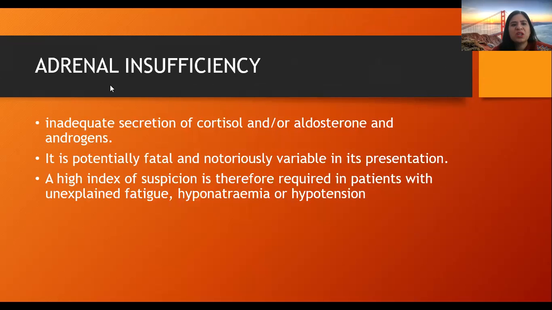So a small introduction about adrenal insufficiency is that there are inadequate amounts of cortisol and/or aldosterone and androgens. So any kind of combination can occur: maybe only cortisol deficiency is there, or cortisol plus aldosterone deficiency, or all the three hormones are deficient. So any permutation and combination can happen in adrenal insufficiency. It is potentially fatal and notoriously variable in its presentation. So the deficiency is fatal.